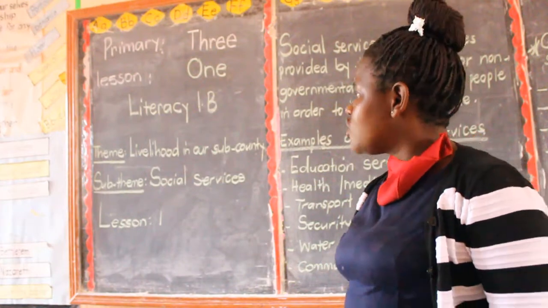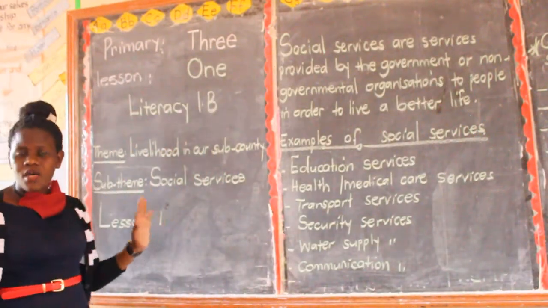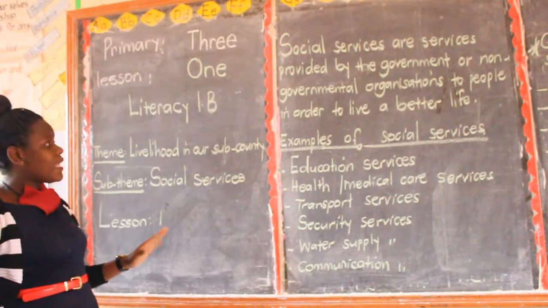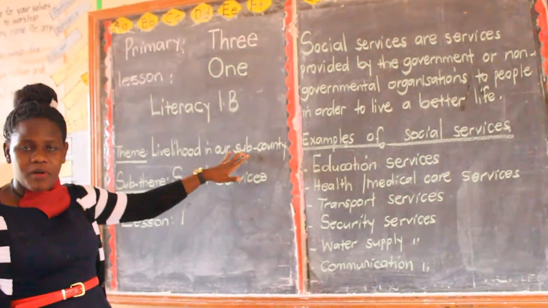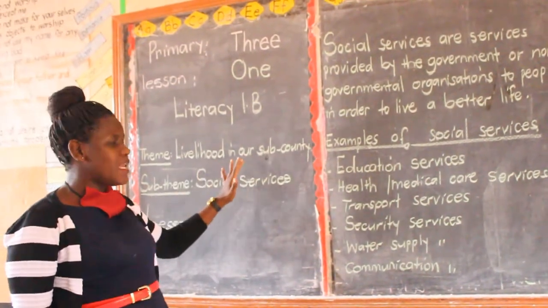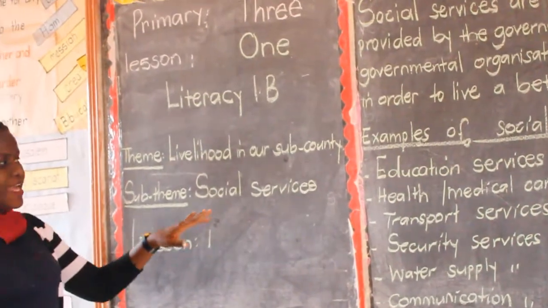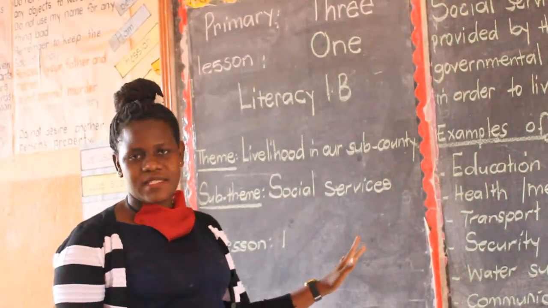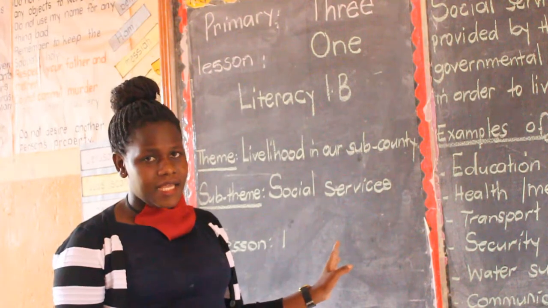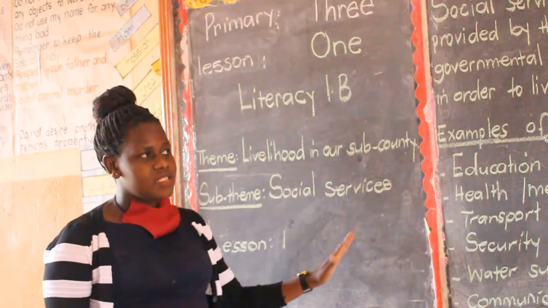Physical features. So now today I'm going to teach you about what we call social services. Are we together? And our theme is livelihood in our sub-county. Livelihood in our sub-county. And the sub-theme there is social services. Can you say social services? Again, good. The word is social services.